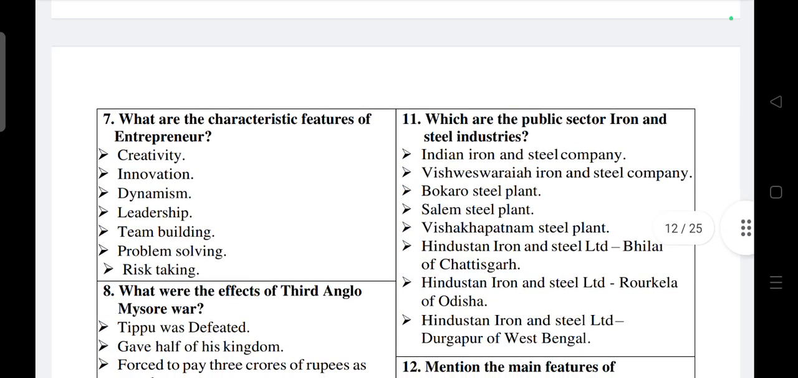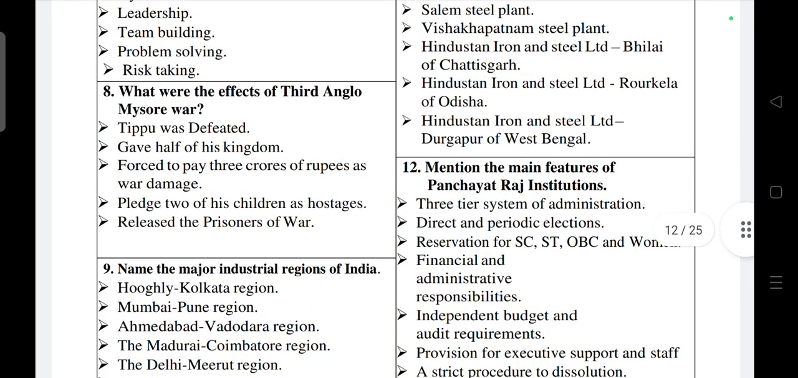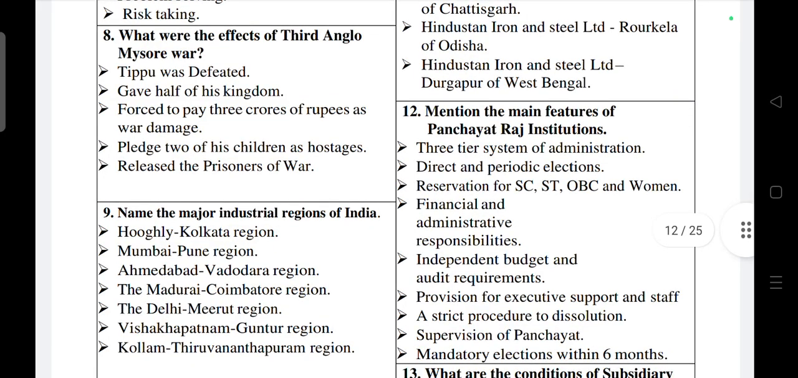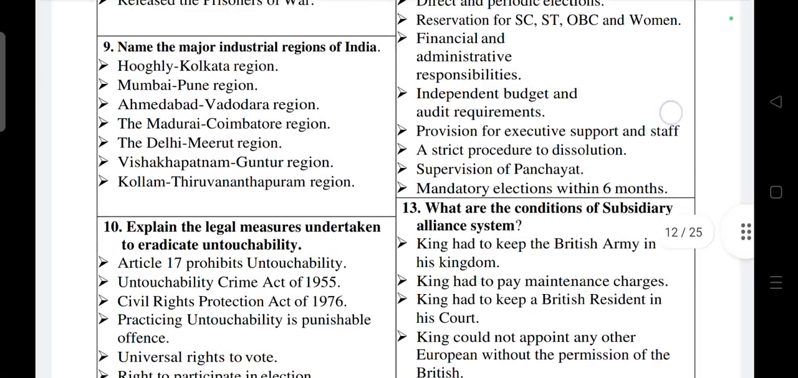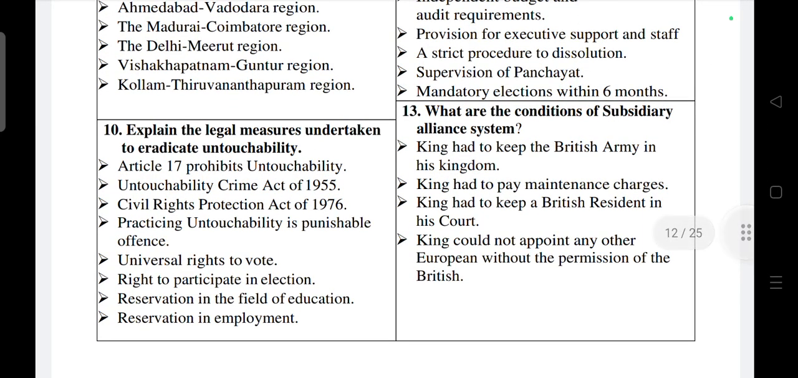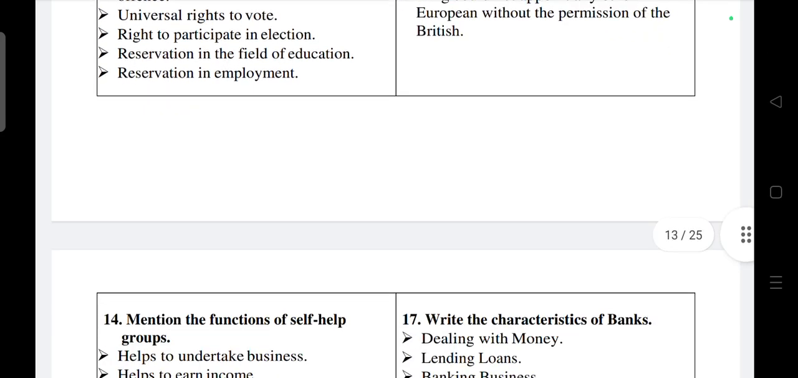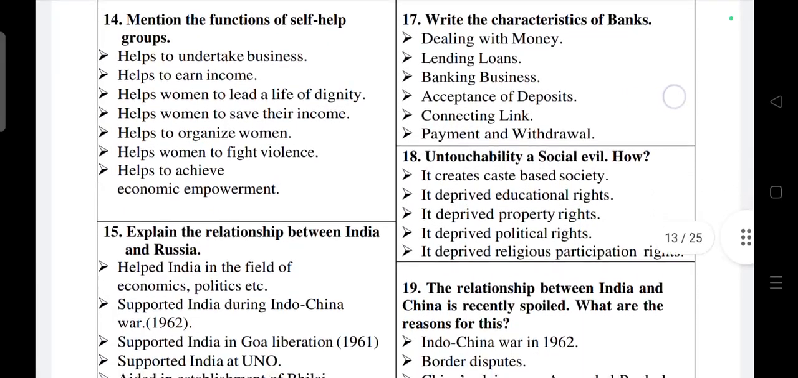Explain the characteristic features of entrepreneurs. Which are the public sector iron and steel industries? What are the effects of the Third Anglo-Mysore War? Mention the main features of Panchayat Raj institutions. Name the major industrial regions of India. What are the conditions of subsidiary alliance? Explain the legal measures undertaken to eradicate untouchability. So these are all the 3 marks important questions.